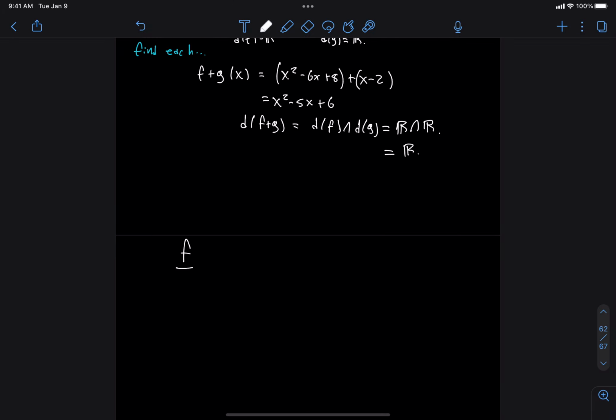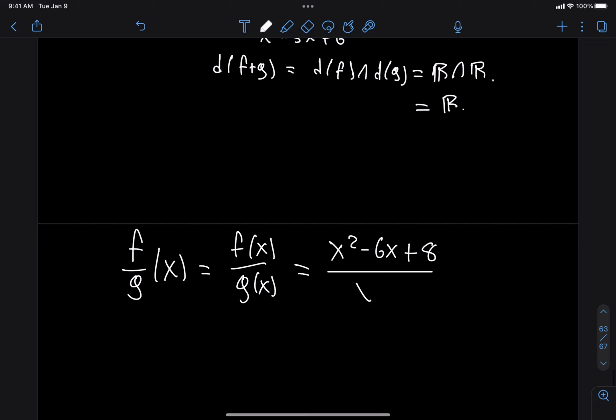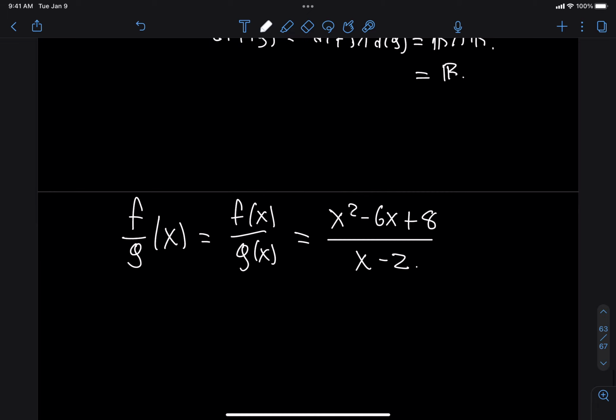Let's do f over g of x. Well, if I do this, then I get f of x over g of x, right? Which is, of course, just going to be x squared minus 6x plus 8 divided by x minus 2.